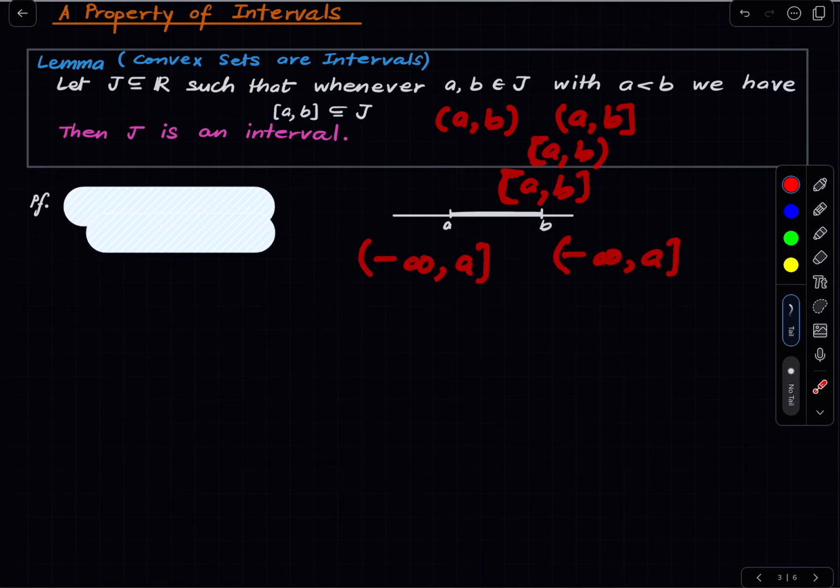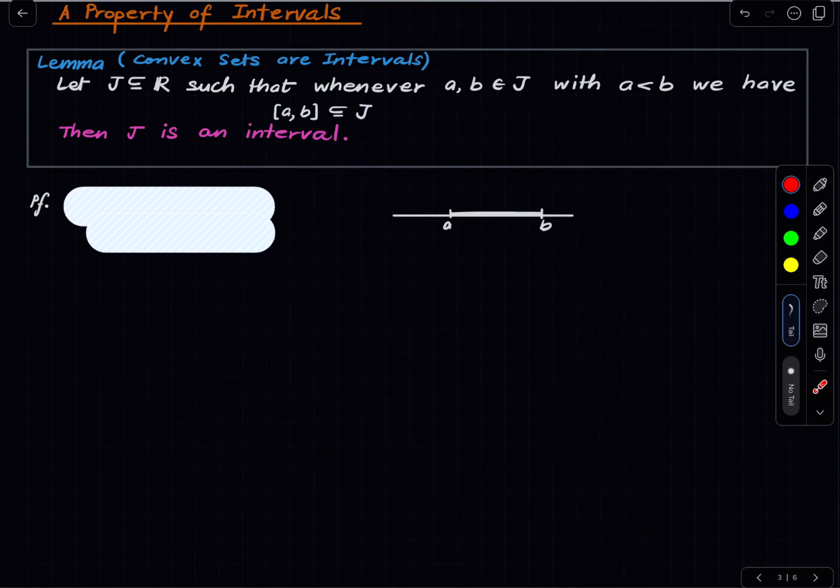So recall what were intervals. What we are saying is that everything which is convex, this is the convexity property, that whenever you choose 2 points, everything between them is also there. That's convexity. So here we are saying that convex sets are intervals. The converse is obvious. So intervals are precisely the convex subsets of the reals. Okay, that's what this lemma is saying, and the proof is very simple.